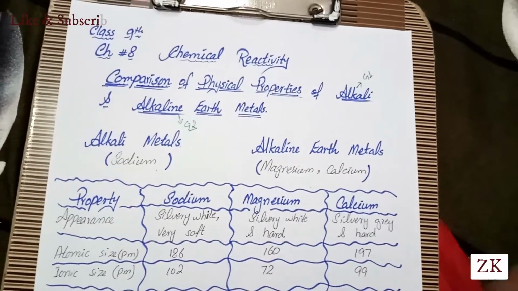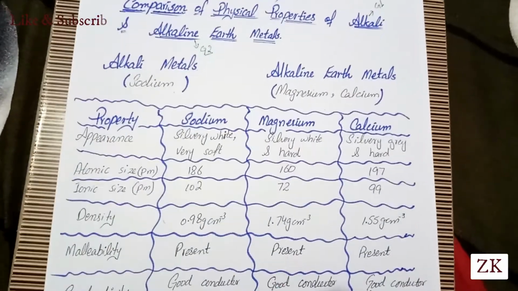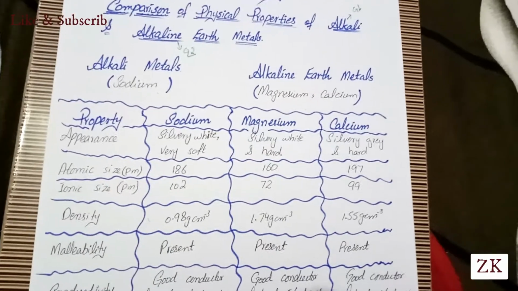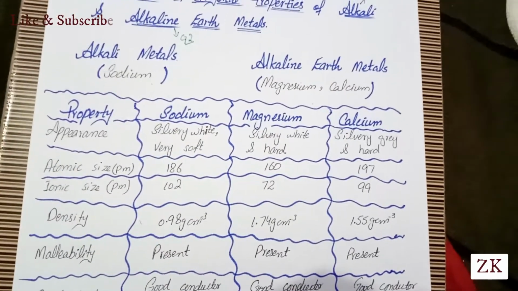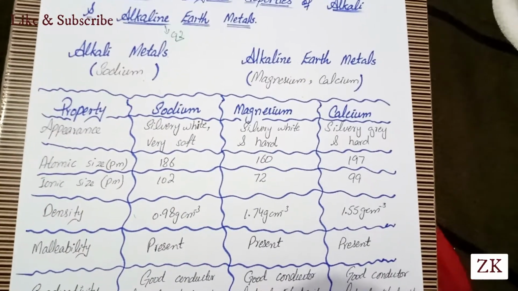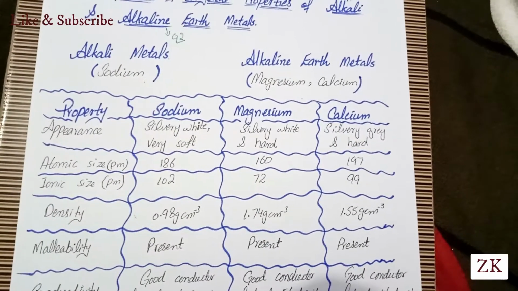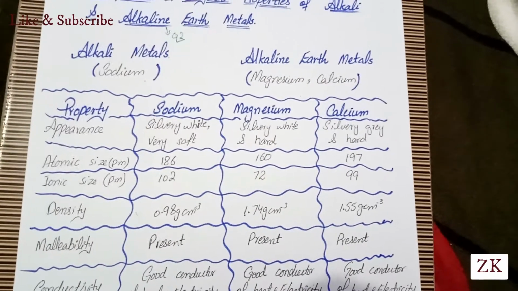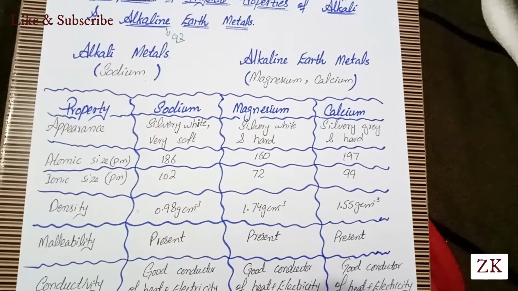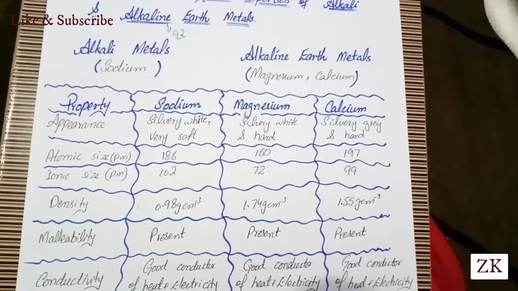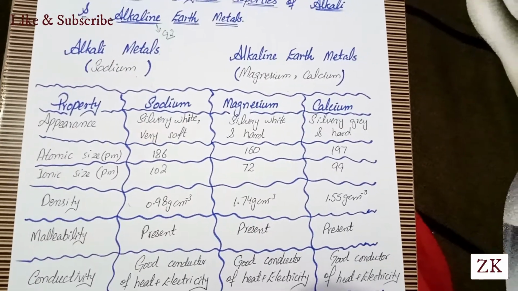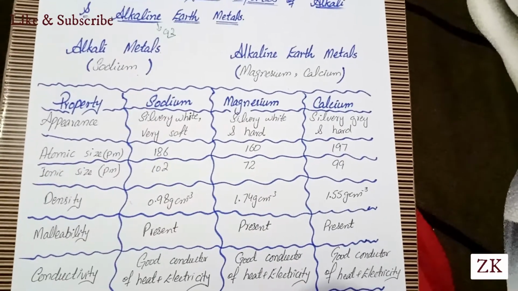So let's start. The first property is appearance. Sodium is silvery white and very soft. Magnesium is also silvery white and hard, and calcium is silvery grey and hard. Then comes the atomic size in the unit picometer.